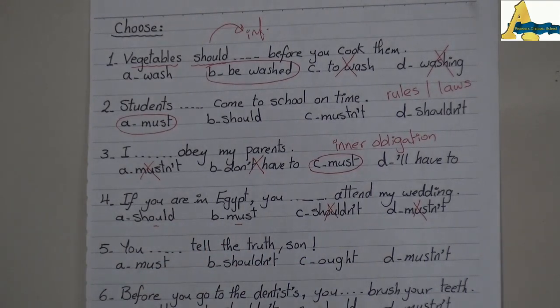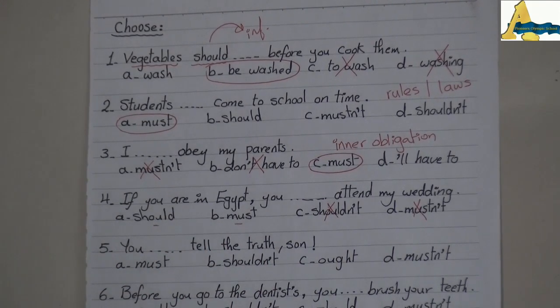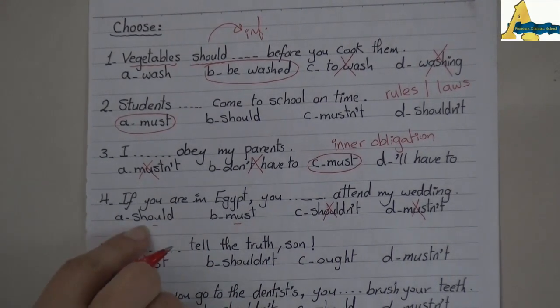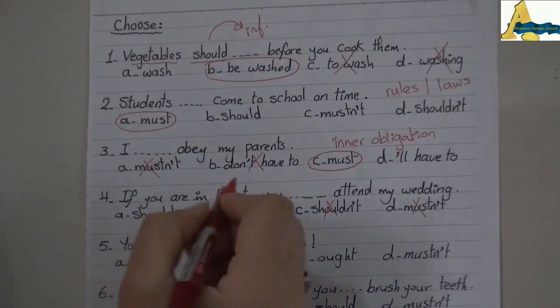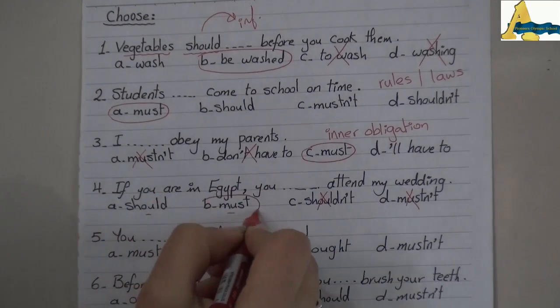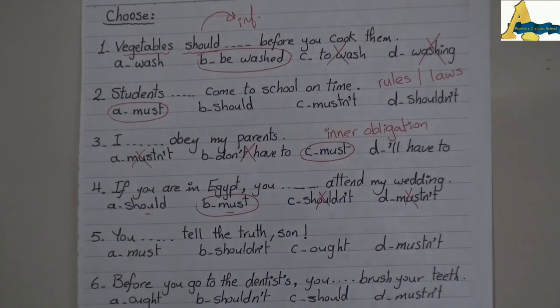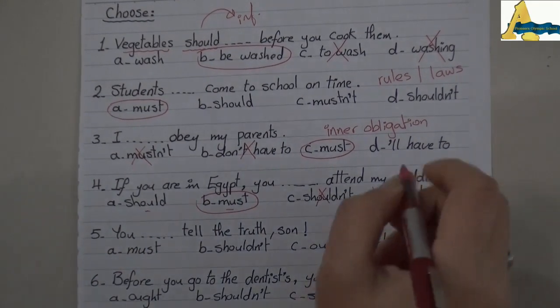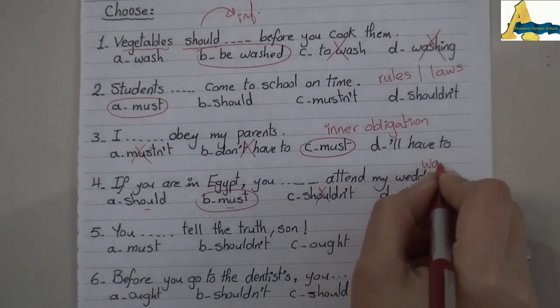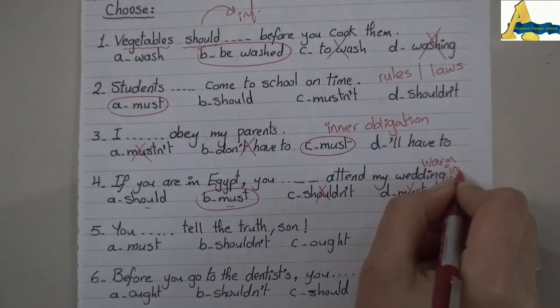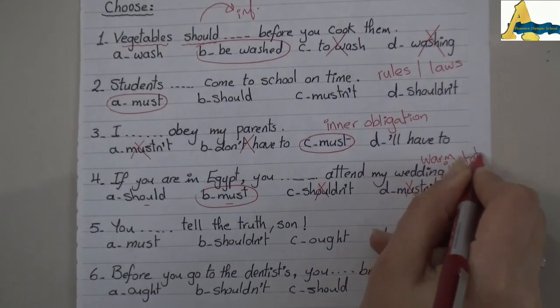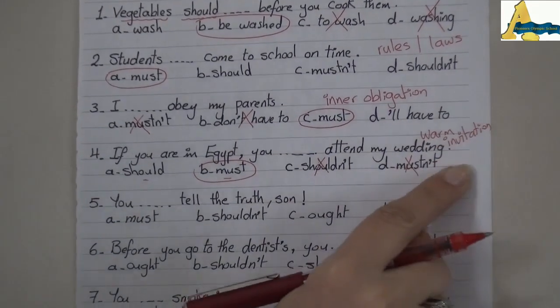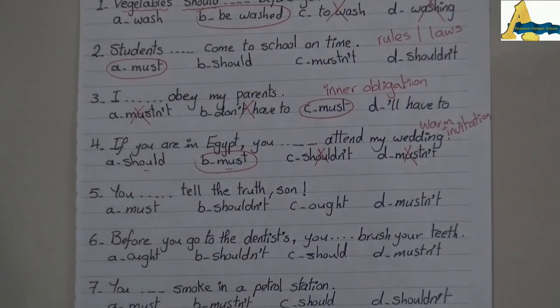So, I'm not advising you by coming and attending my wedding. So, I can't say should. It's not a general advice. I use must, but here it's not an obligation. It's called what? It's called warm invitation. So for warm invitation, I use must.